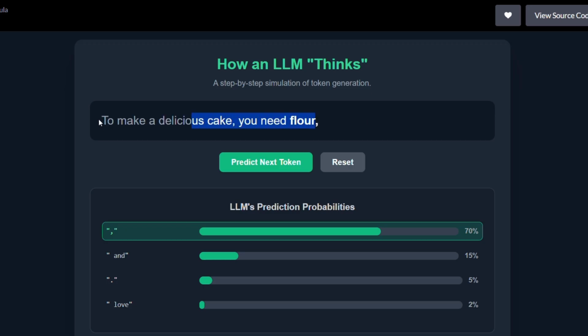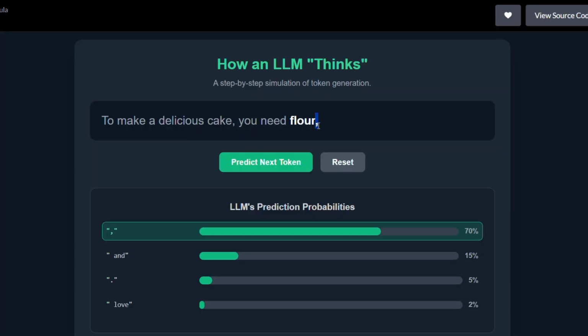It's obvious that the comma will be the most probable token, and that will be picked up. So assume the comma is picked by the LLM. The output of the next step is the second new token, the comma.